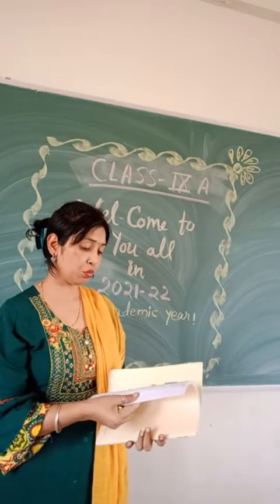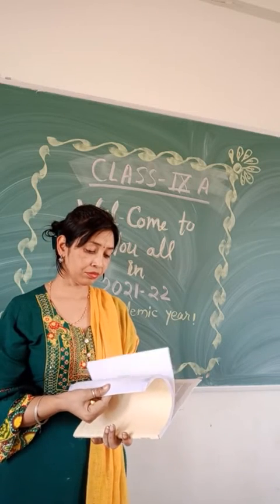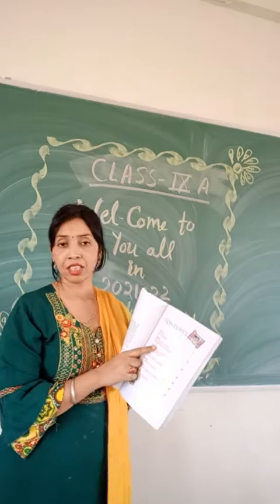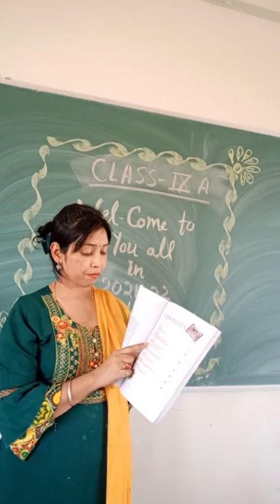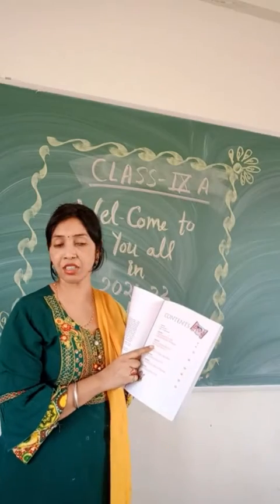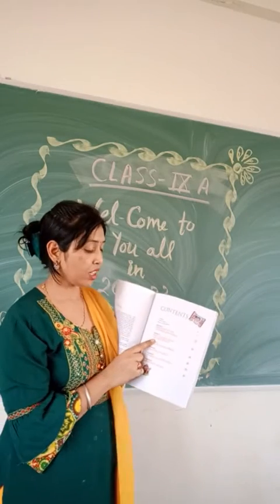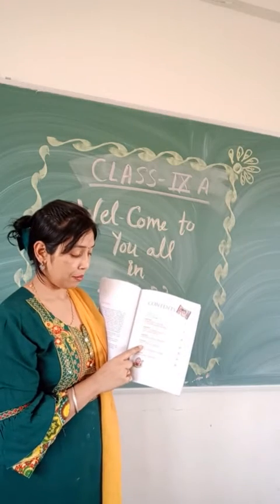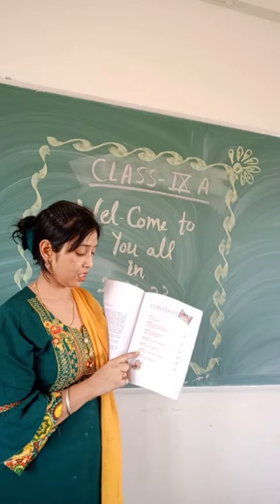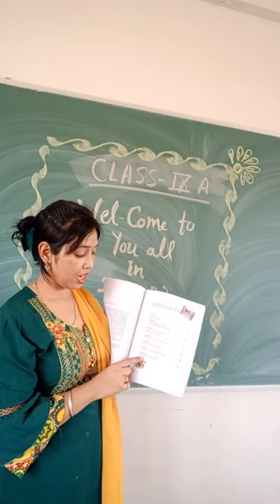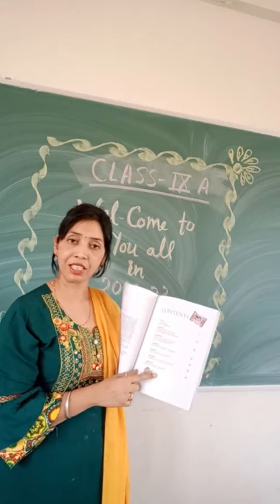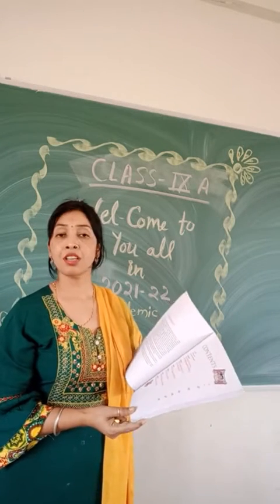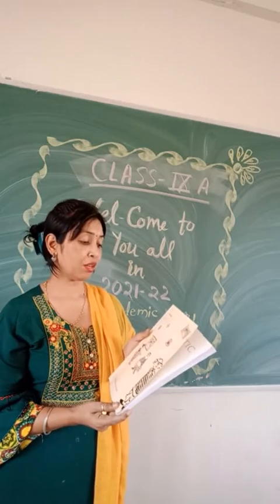In this book we will read chapter 1, Democracy in the Contemporary World. This part is deleted, so we will read What is Democracy and Why Democracy. So the first chapter is What is Democracy and Why Democracy. Chapter 2, Constitutional Design, chapter 3, Electoral Politics, chapter 4, Working of Institutions, and chapter 5, Democratic Rights. 5 chapters we will study in the Democratic Politics book.